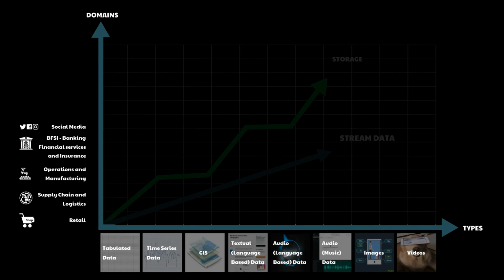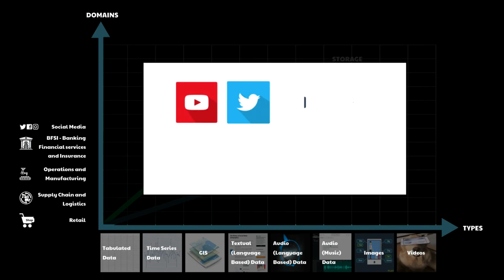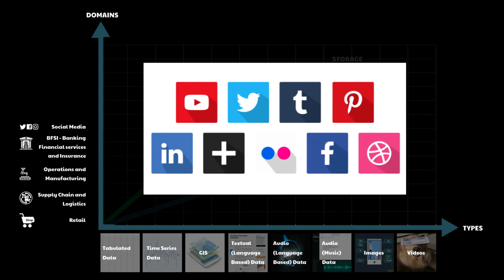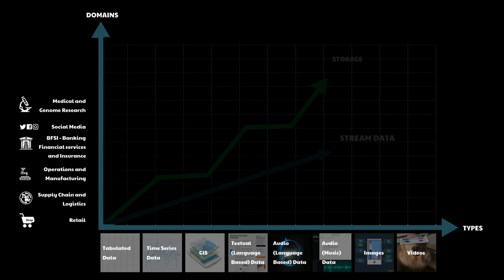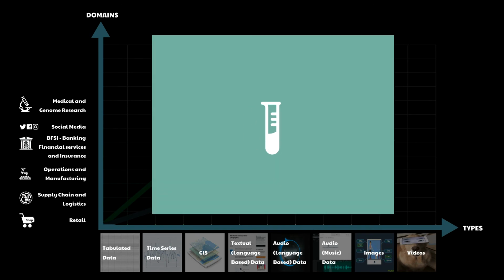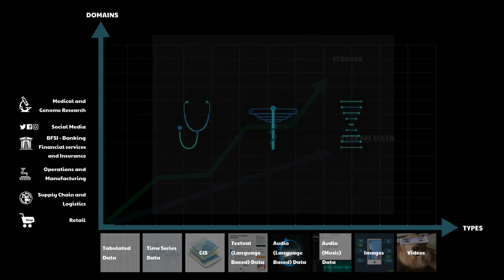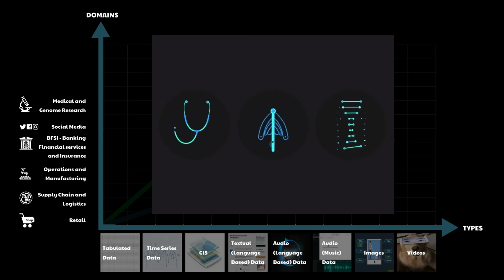The next one is social media. This is a media which facilitates sharing of content and helps participate in social networking. The next one is medical and genome research. Here we deal with chemical compounds and their effects on human body, as well as decoding the secrets of human genetic patterns of the DNA.